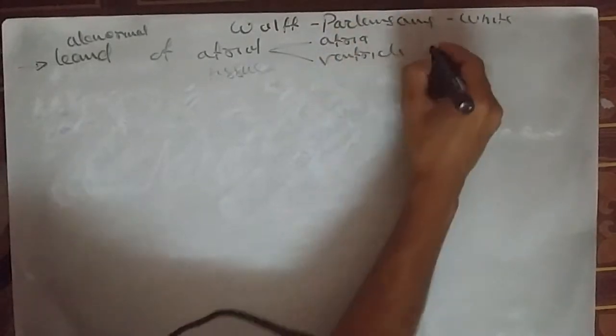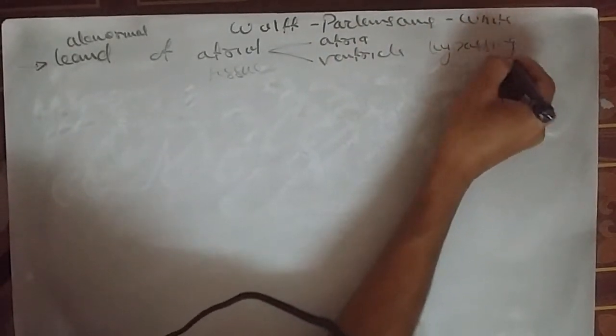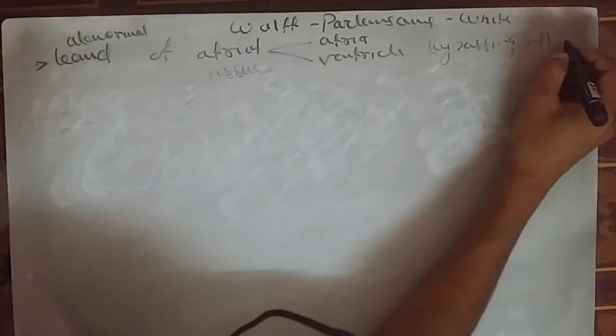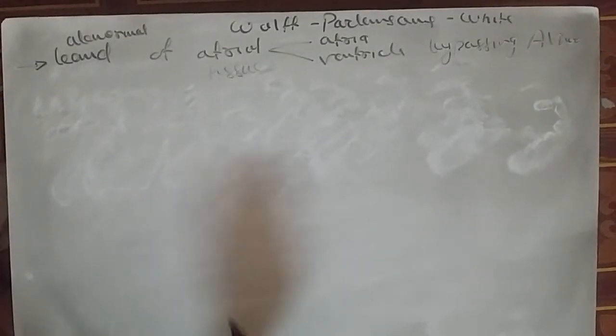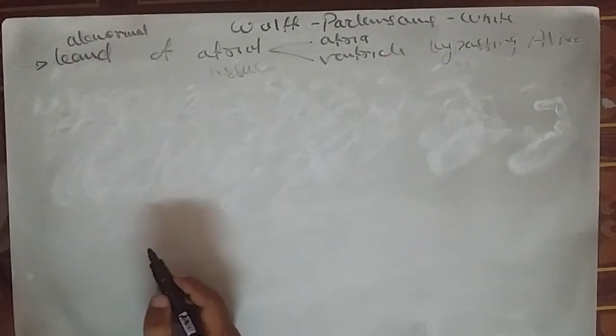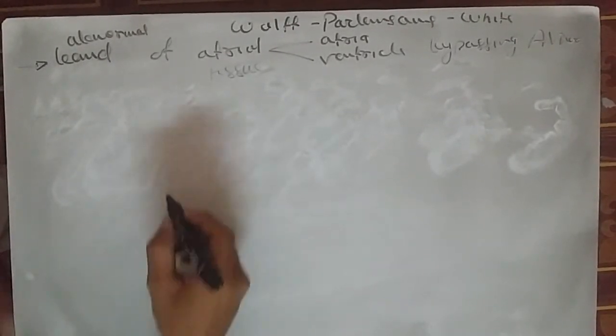Look, bypassing the AV node. The AV node is bypassed and the atria and ventricle are connected by the abnormal band of atrial tissue. This is called Wolff-Parkinson-White syndrome. And delta wave.